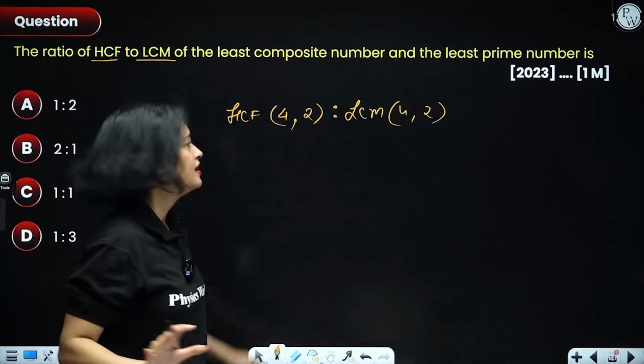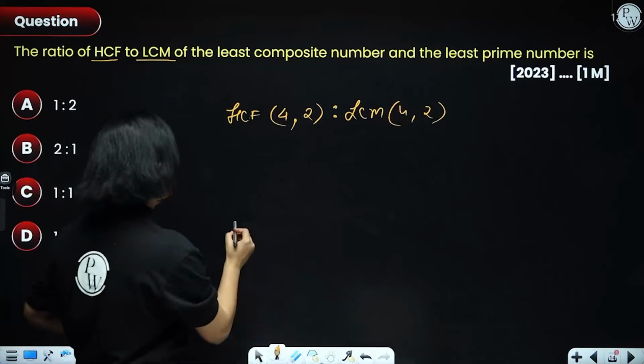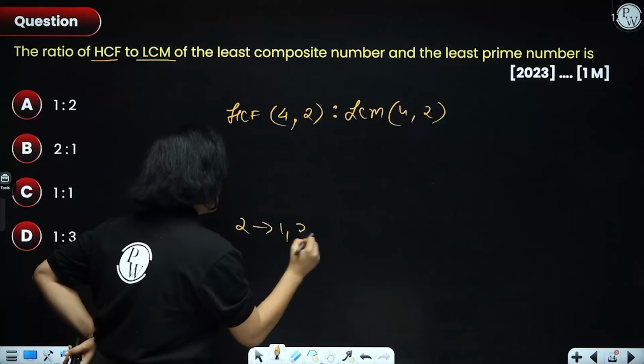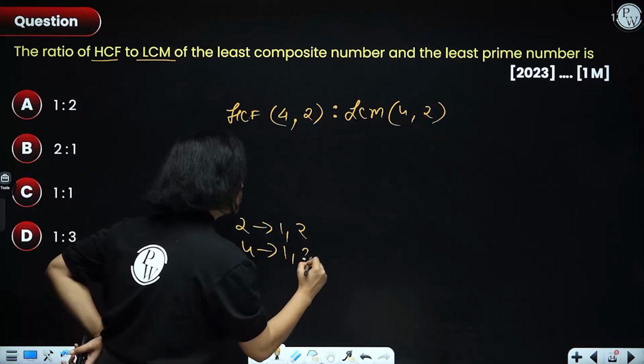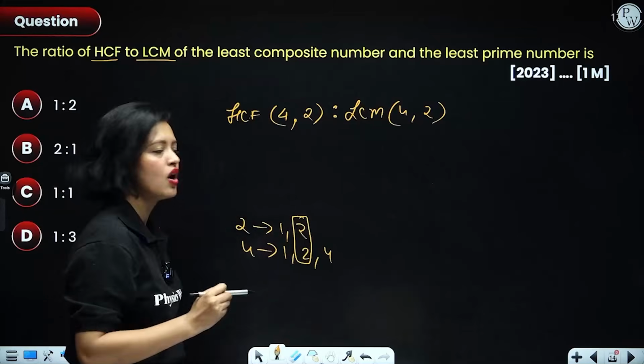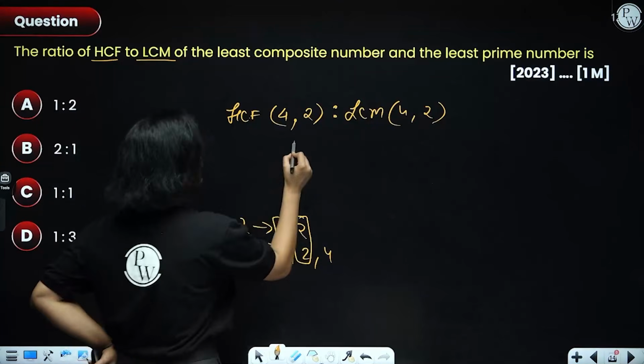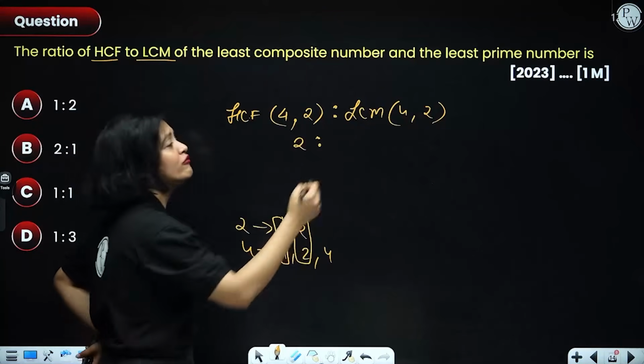Khatam. That's it. Now, what is the highest common factor of 4 and 2, everyone? Clearly the factors of 2 are 1, 2. Factors of 4 are 1, 2, 4. So, we can see that the highest common factor of 2 and 4 is 2. So, this is 2. What is the LCM of 4 and 2?